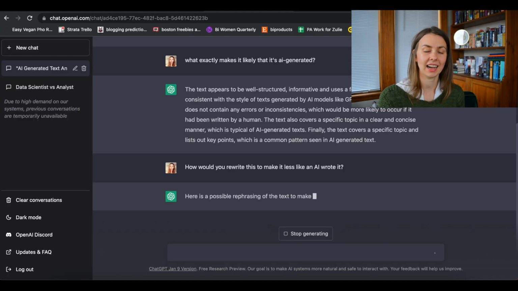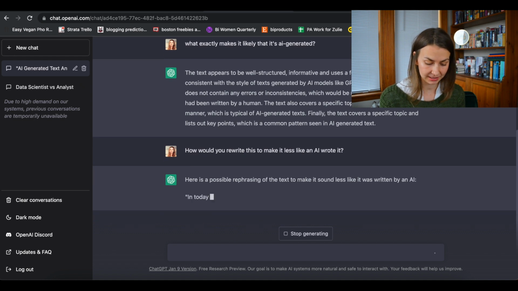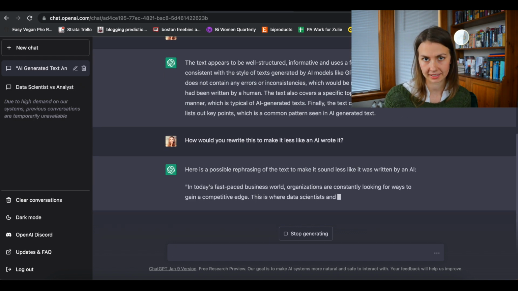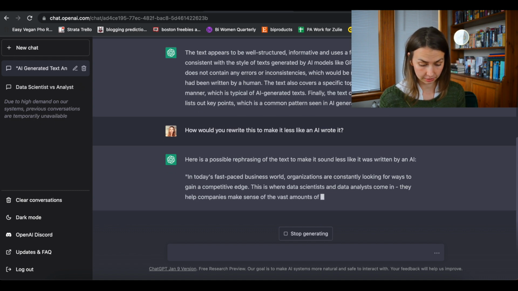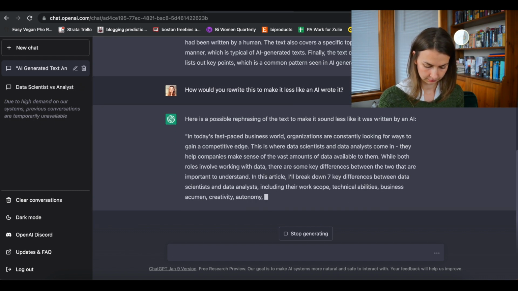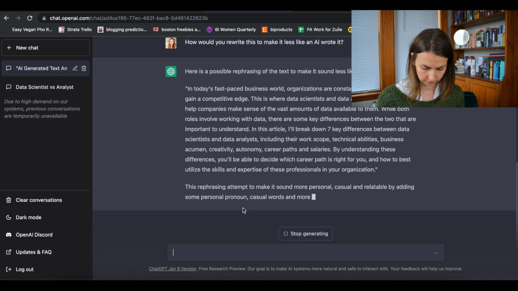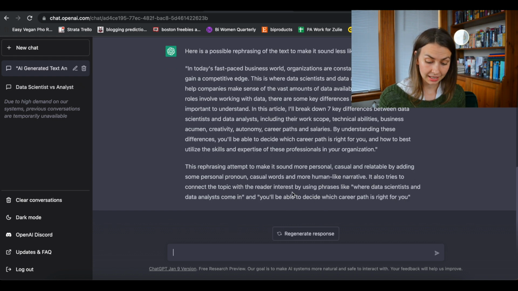Now here's the really cool part. You can actually ask ChatGPT to punch this up to make it more like a human wrote it and less like an AI wrote it. I'm interested to see the results. Now, the great thing about this is it doesn't just rephrase it, but it tells you what it did to make it sound more human and less robotic. So it changes we to I, it adds some connection phrases like you'll be able to decide what career path is right for you and where data scientists and data analysts come in.